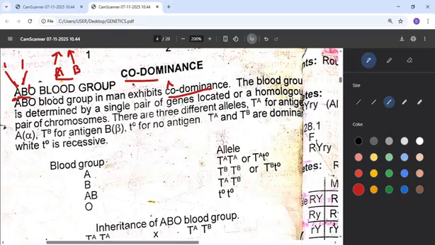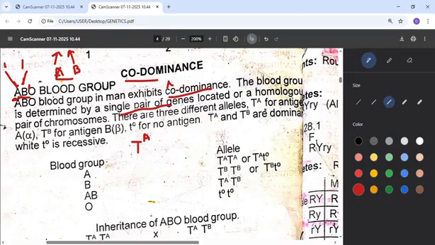Now the blood group is determined by a single pair of genes, located on a homologous pair of chromosomes. There are 3 different alleles in this codominance. So what are the 3 alleles we have? We have the I^A, for antigen A. Remember, we have said antigen is just like the ID card on a thief, which we call pathogen, that can affect someone's body.